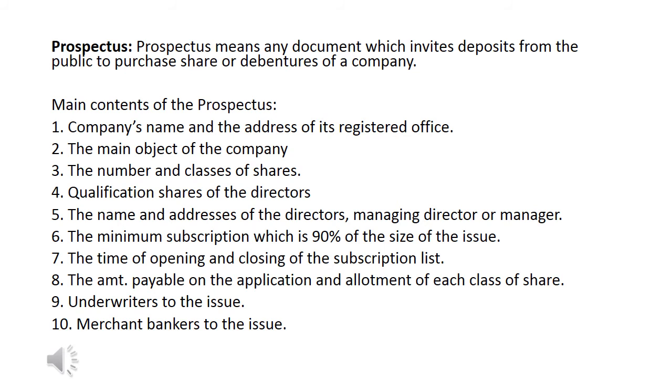Number 7 is the time of opening and closing of the subscription list. For example, the company is issuing the shares. On which date are they opening and when are they closing the issue of the shares? So this will be mentioned so that we can buy the shares accordingly. The amount payable on the application and allotment of each share of each class of shares. Underwriter to the issue. Underwriter is a person who helps in buying and sale of the shares. Merchant bankers to the issue. We always need a banker because when people buy the shares they deposit money, and the deposit is done through the bank. So all these details are written in the prospectus.